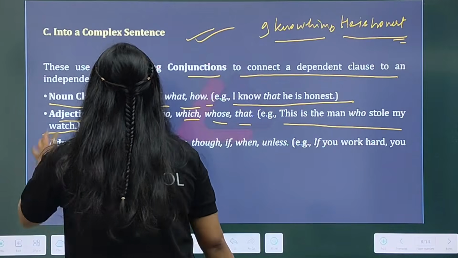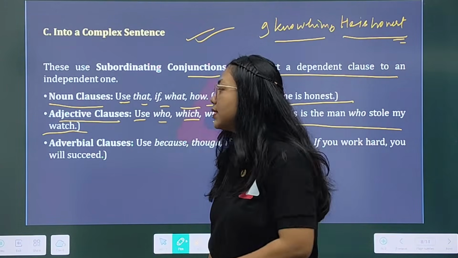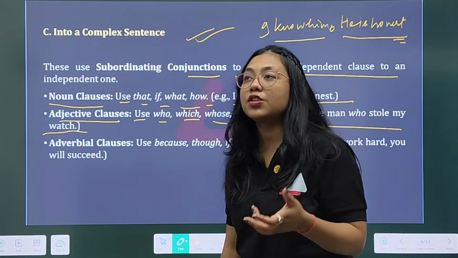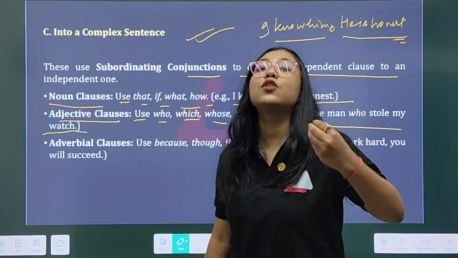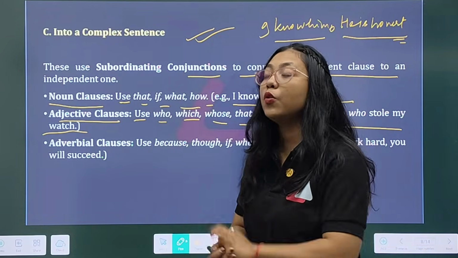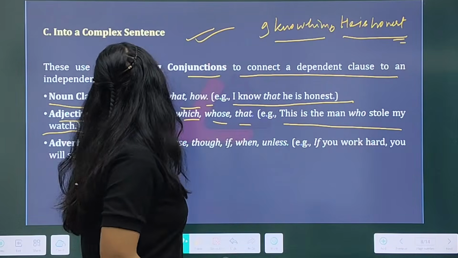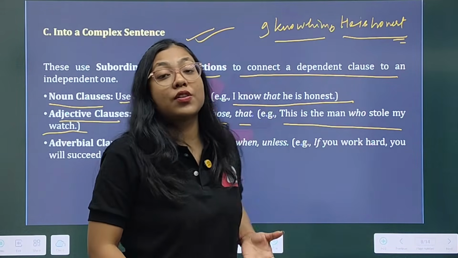The reason behind I am providing all these details is that you may get this very question like combine these sentences by using adjective clause or something like that. In that very moment you should have a very clear idea regarding adjective clauses, what are adjective clauses or what do you mean by adjective clauses.